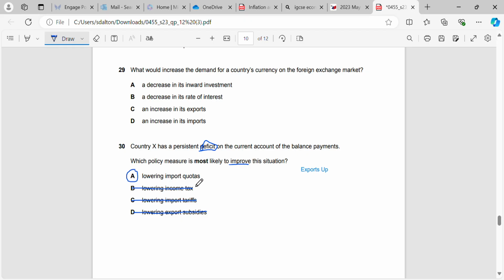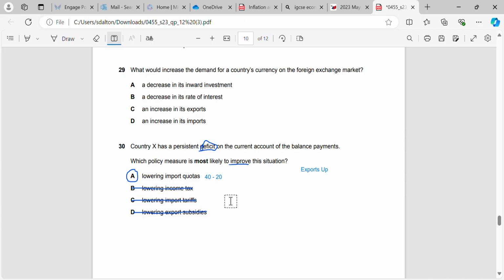If we lower import quotas, I'll give you an example here. Let's say that the quota for cars is 40 and now the quota goes to 20. What we're doing is essentially stopping the restriction on the quotas, right?